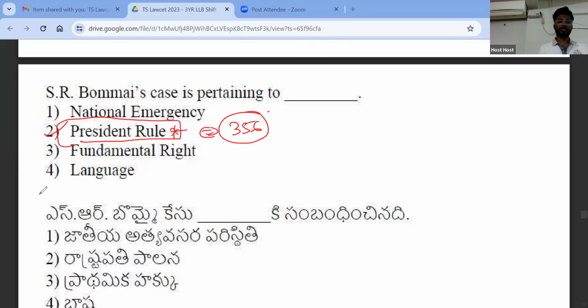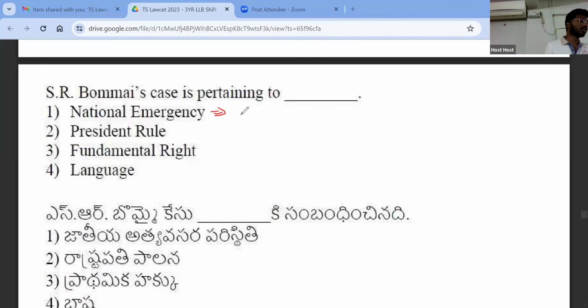Okay, so this is very important. Which article talks about national emergency? 352. That is very important. Fundamental rights, 12 to 35. Next.